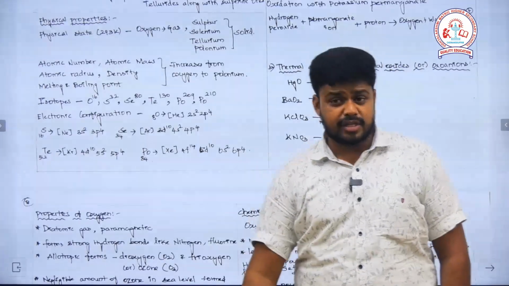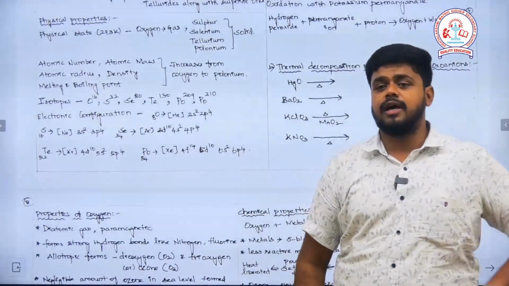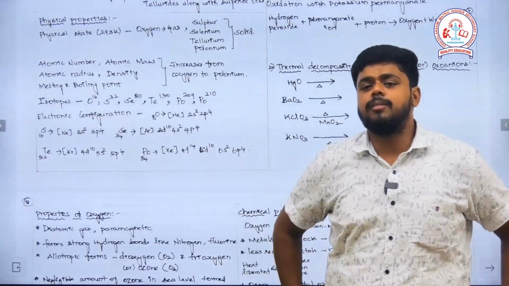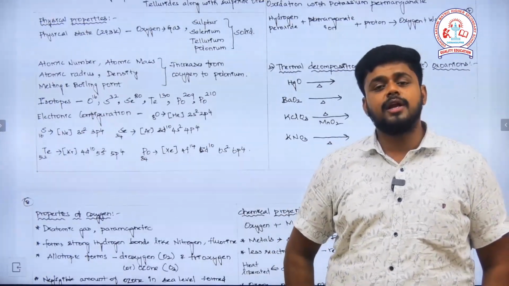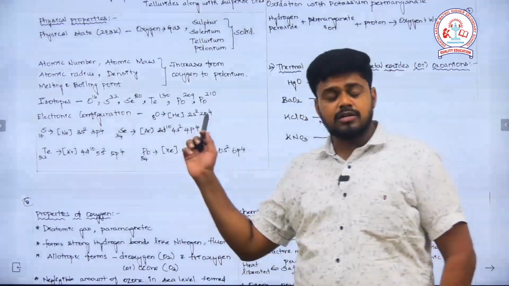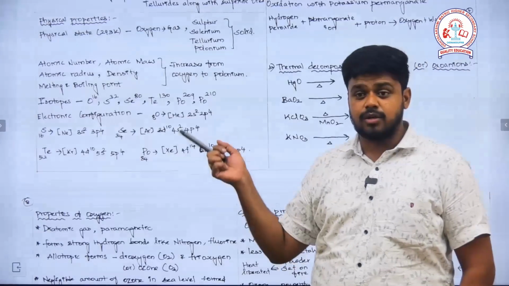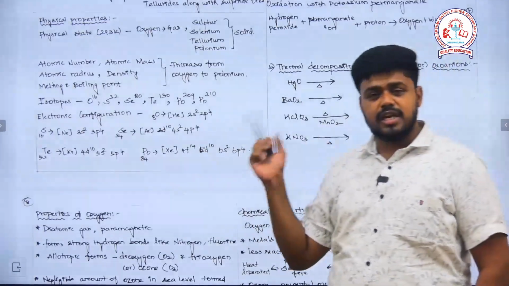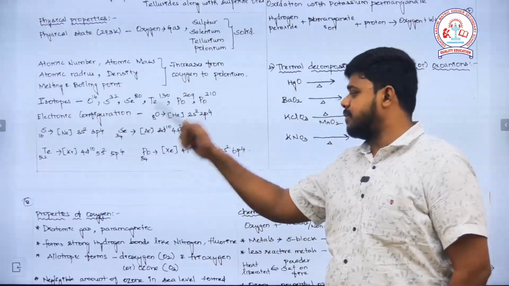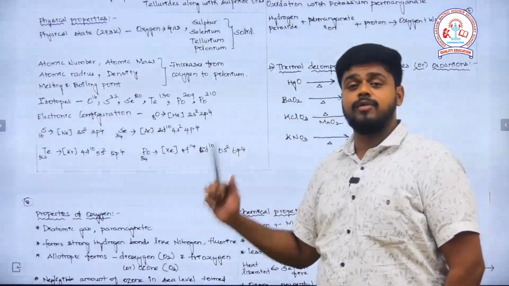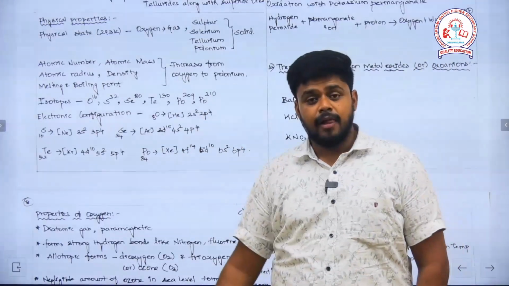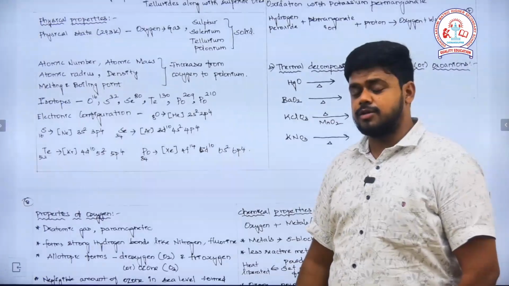Then the electronic configuration. As I said, you have to remember the very first element of the period and its atomic number, and then you can keep the atomic numbers of the others clearly in mind. Oxygen is 8; you add 8 to that to get sulfur. From sulfur to selenium you add 18. From selenium to tellurium you add 18 again. From tellurium to polonium you add 32. Similarly, you will be able to get the atomic numbers of those elements easily.